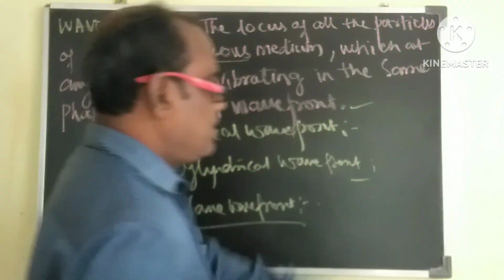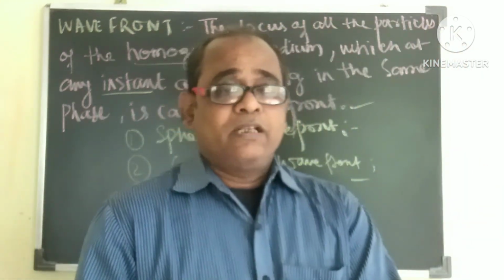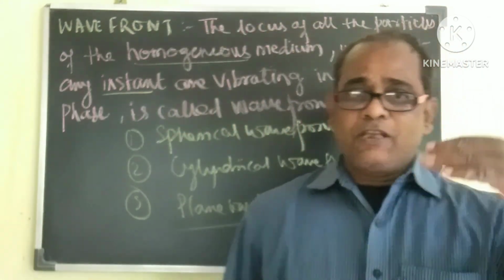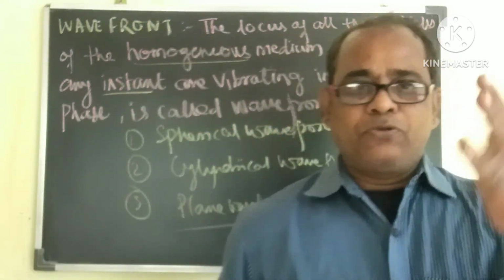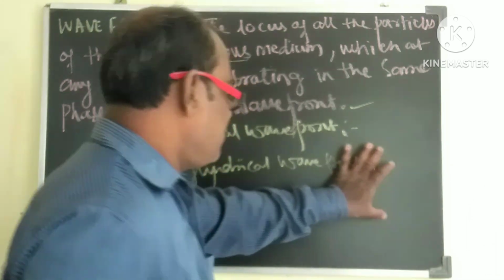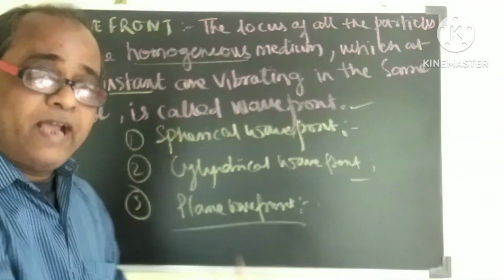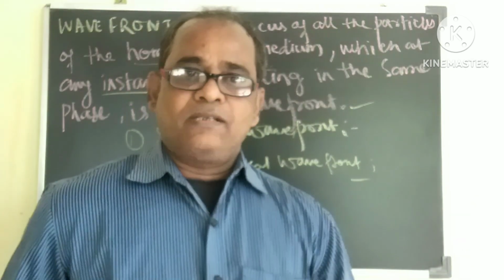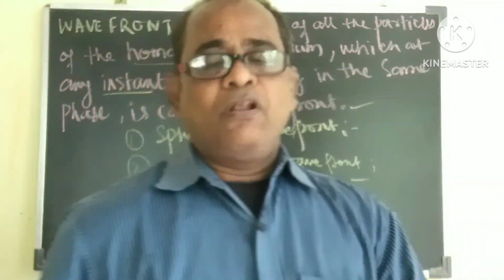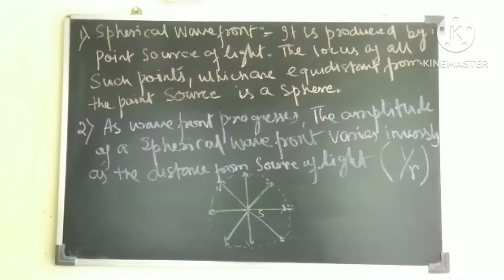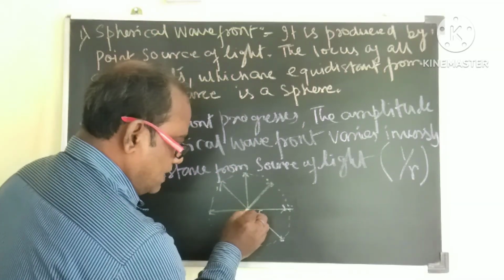And with the help of this, we can explain what a ray of light is. My dear, the ray of light is always perpendicular to the wavefront. It is always perpendicular to the wavefront. I'll write the definition of this on the board. Try to check out the definition with the diagrams, as these questions often appear in your board examination, whatever the board may be. Okay, so this is a point source of light.